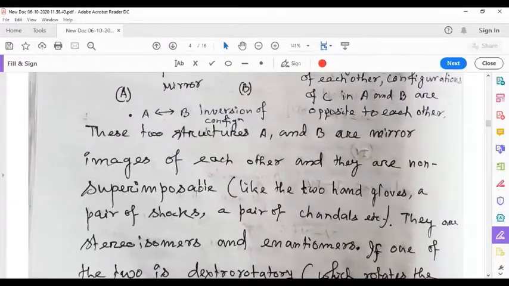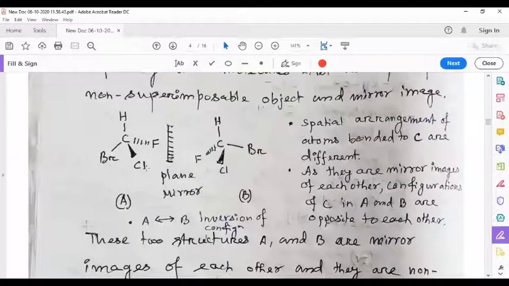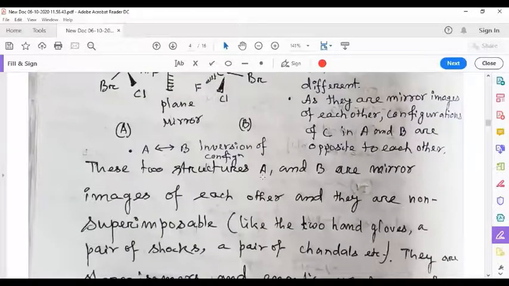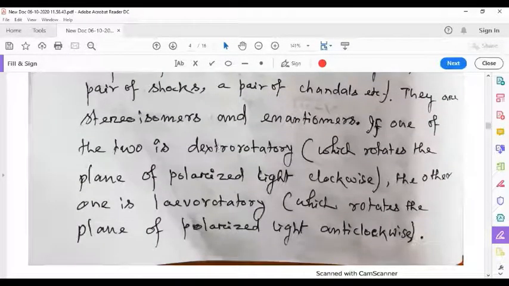Now, between the two enantiomers, if one rotates the plane of polarized light in the clockwise direction, the other is going to rotate it in the anti-clockwise direction. The molecule which rotates the plane of polarized light in the clockwise direction is said to be dextrorotatory, and that which rotates the plane of polarized light to the left side or anti-clockwise is called levorotatory. It is dextrorotatory and it is levorotatory.